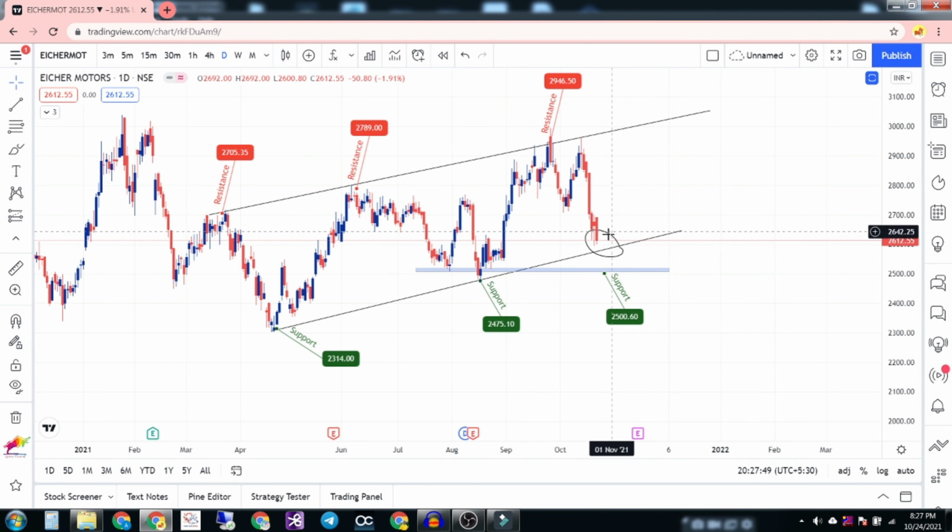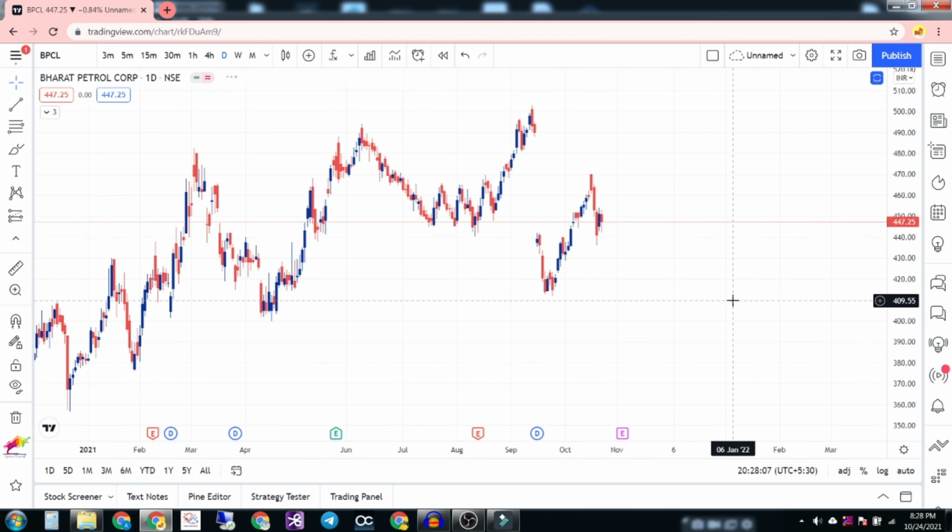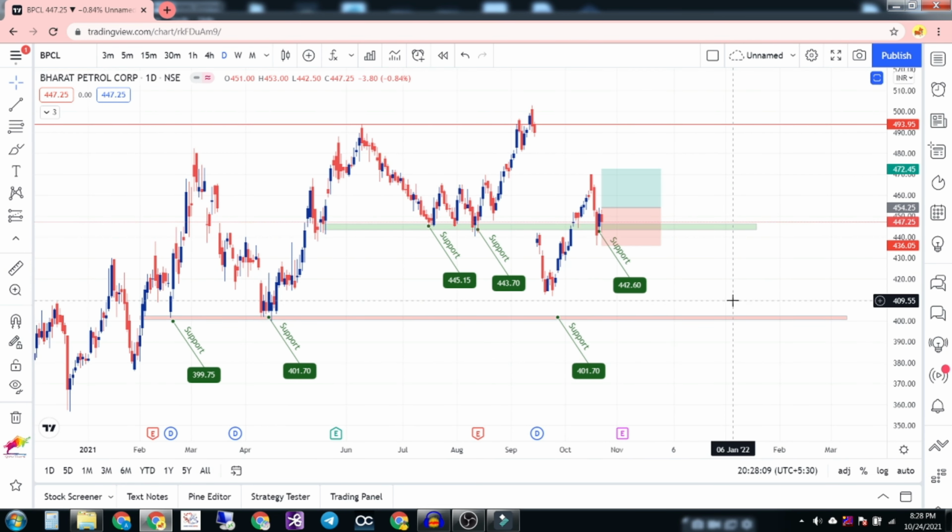So be careful, as the market is trending downwards, it's correcting a little bit, so it might not respect this trend line, but it might respect this support. So wait for this level to enter, so that the winning probability will be high. The next one is BPCL.